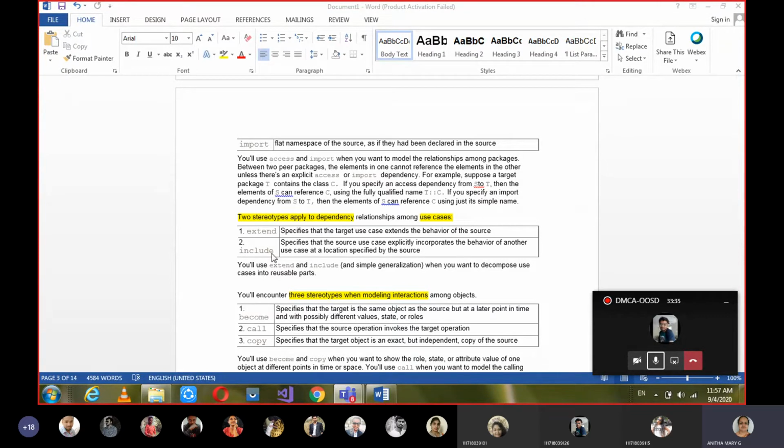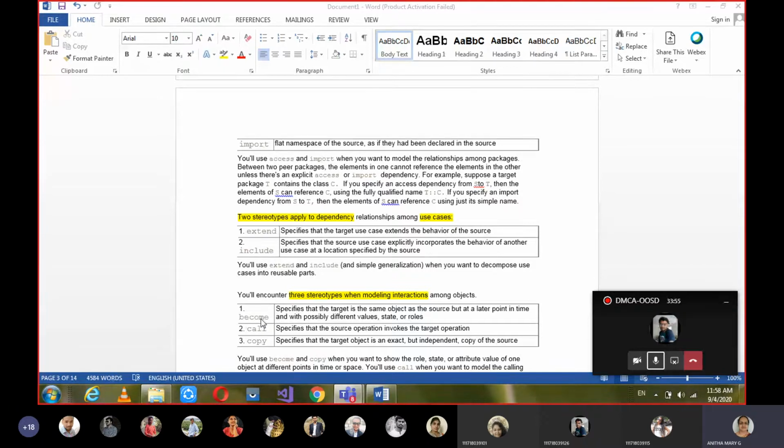Extend and include. When some properties have to be extended based on the source, then we can use extend. Include, the things are already included within the source. In such case we use include.